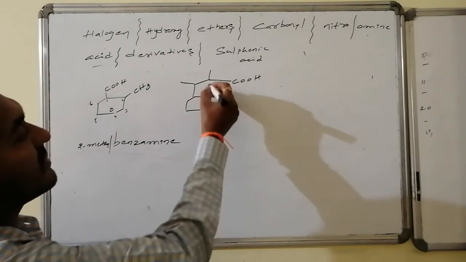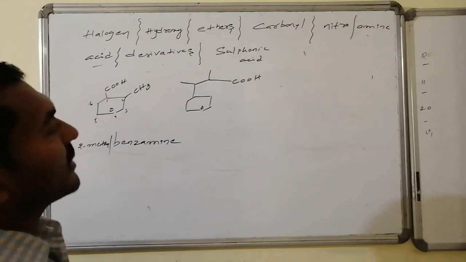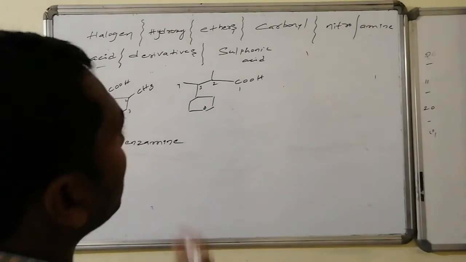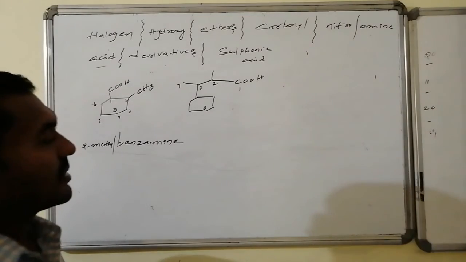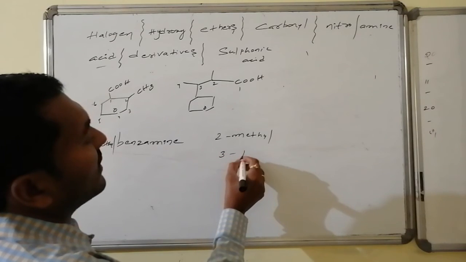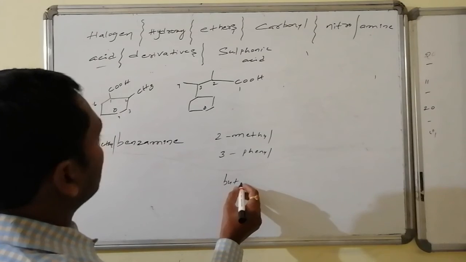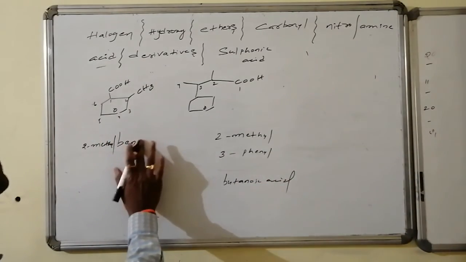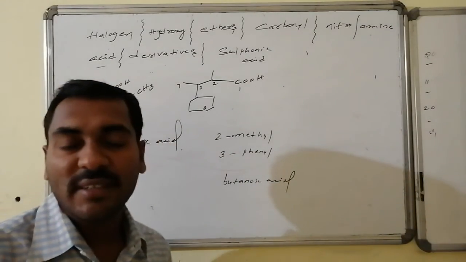Whereas here, after naming, this consists of 4 carbon atoms in which substitutions are at the second and third positions. Hence it is 2-methyl-3-phenylbutanoic acid. This is benzoic acid, not benzyamine, that is benzoic acid.